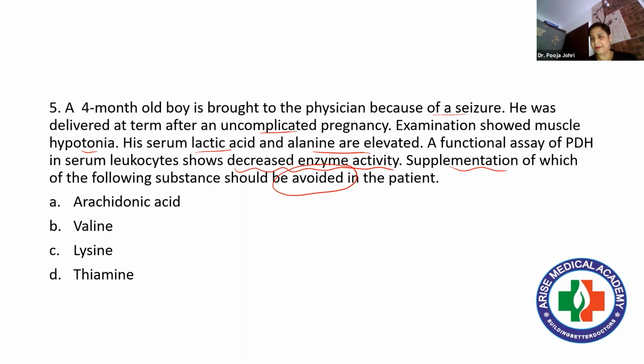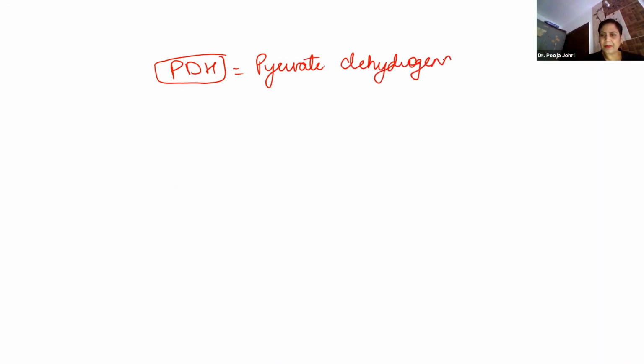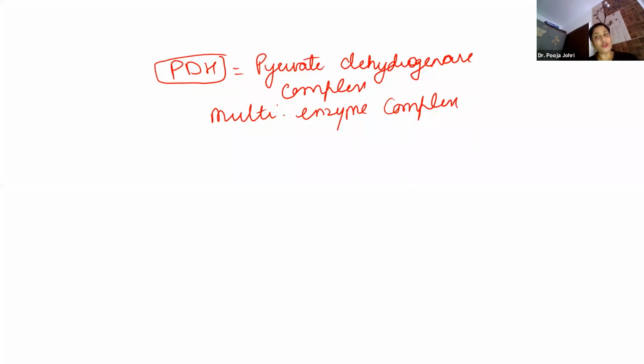Very important. Now, before taking up this case, I would just like to mention what is the function of this PDH. This PDH plays a very, very important role. PDH stands for pyruvate dehydrogenase complex. And this is an example of a multi-enzyme complex also. Now, what do you mean by multi-enzyme complex? Simple, it cannot work alone.